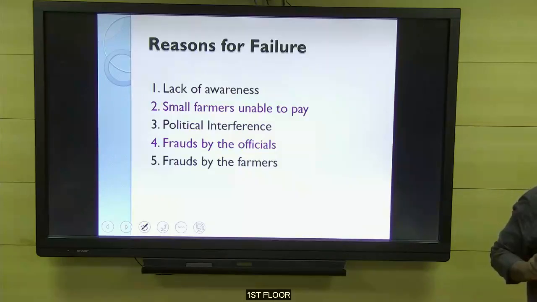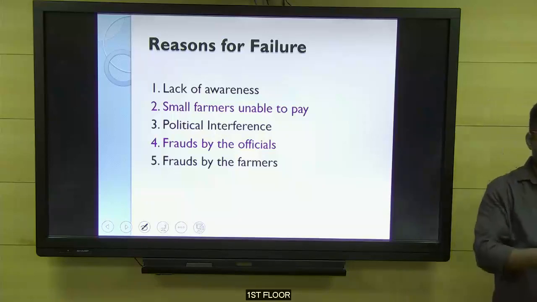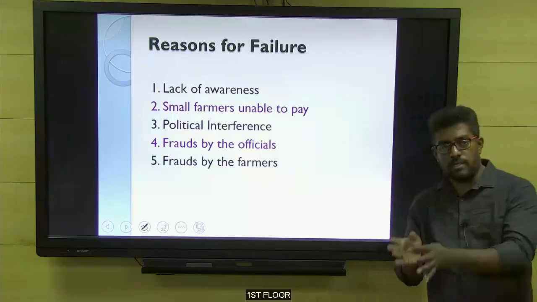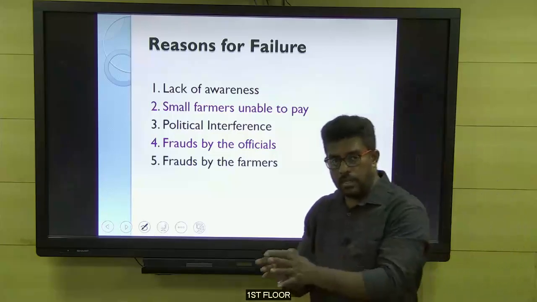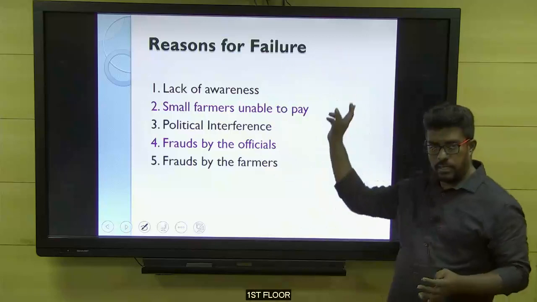Agriculture is nature-driven, highly unpredictable. Yes, agriculture being nature-driven is the problem of agriculture. We have insurance only to address the problem. But after having the solution in the form of insurance, why are people not going for insurance? That's the plot we are learning.